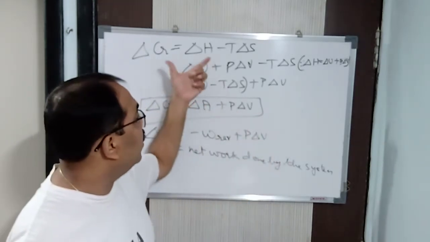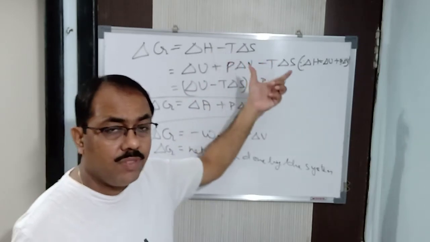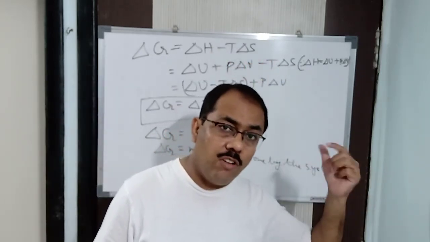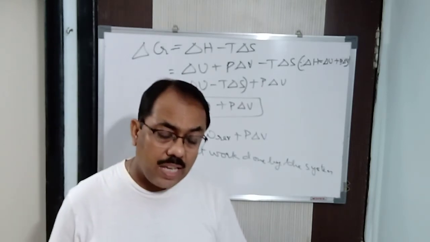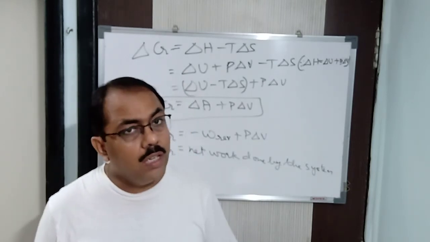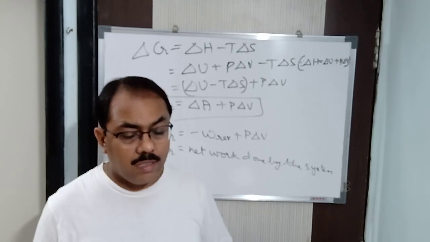But in case of Gibbs free energy, we are using the absolute value of delta S, that is, the entropy of the system plus surroundings, and hence we are calculating the total entropy.